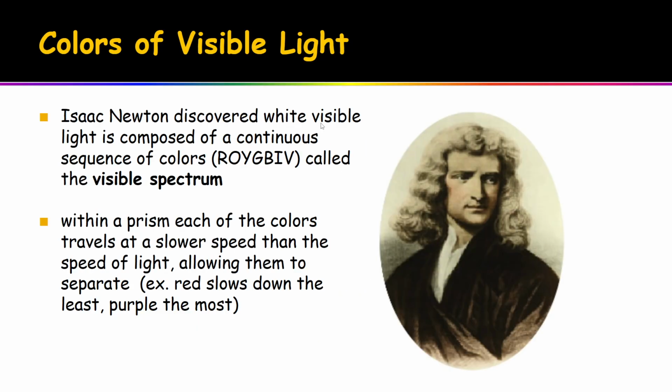Now, dealing more so with the colors of the visible light, it was Isaac Newton that discovered that white visible light is composed of this continuous sequence of colors that he called the visible spectrum. And he used the prism to show that each of those lights travels at a slower speed than the rest of the speed of light, which will allow them to separate as they go through the prism. Red will slow down the least as it's already going pretty slow. It doesn't slow down too much, while purple will slow down the most.